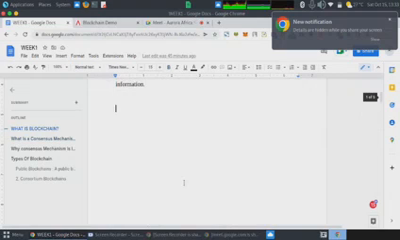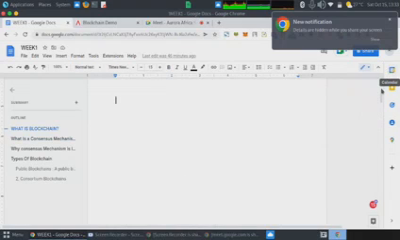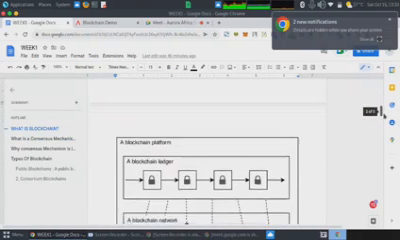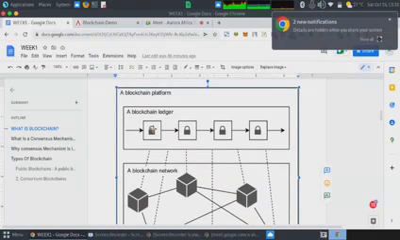Then let's look at the structure of the blockchain. If you look at it, this is a block. And don't forget that blockchains basically store their information in blocks. If you see where my cursor is, this is a block, this is a block, this is a block. And each block represents the current state of the blockchain itself.